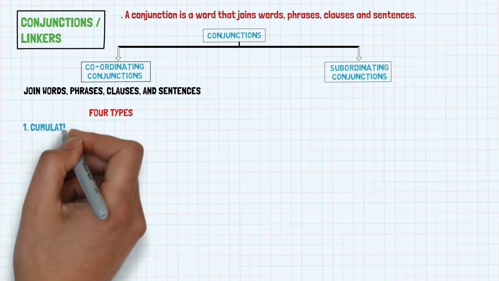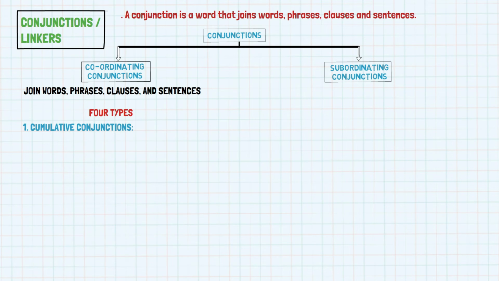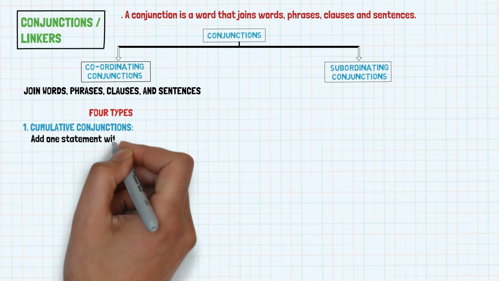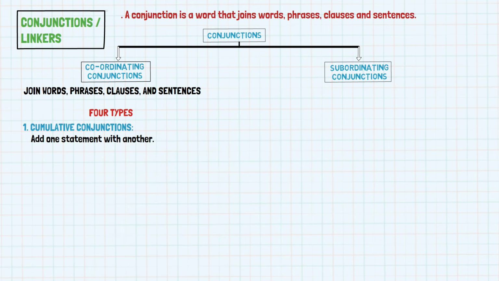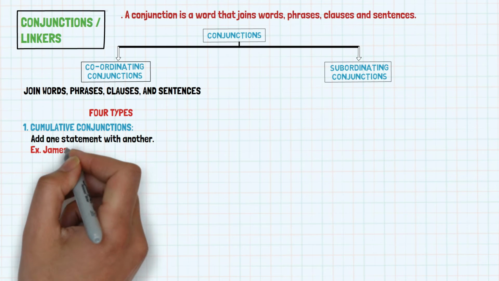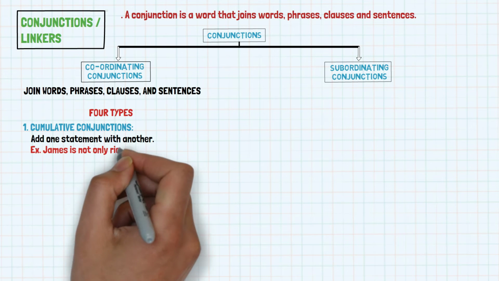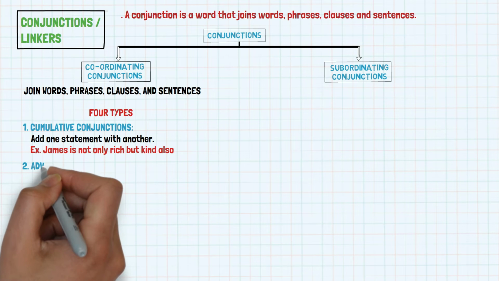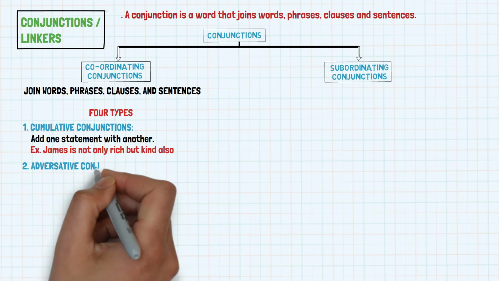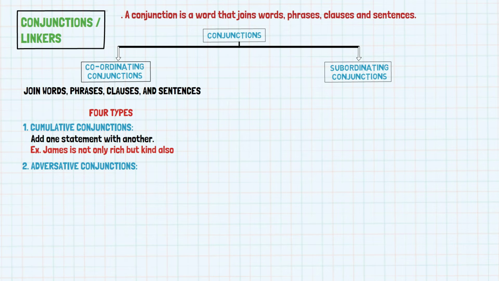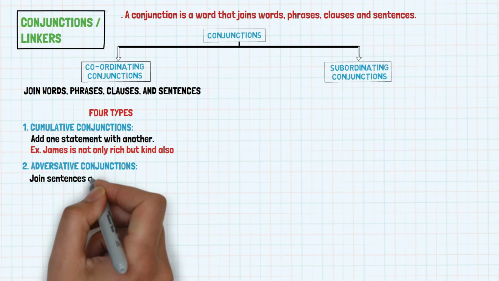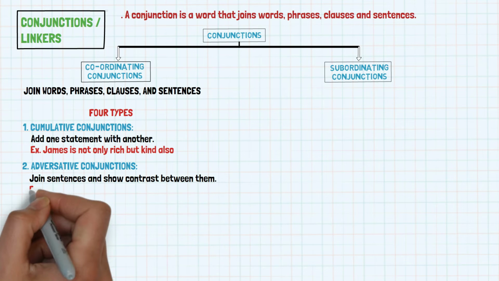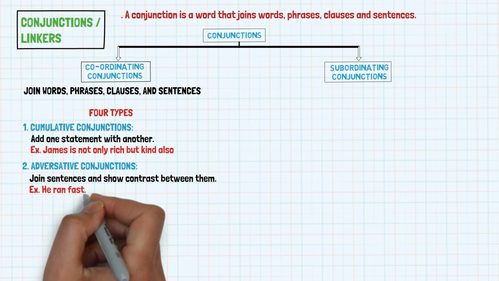1. Cumulative conjunctions. Cumulative conjunctions add one statement with another. For example, James is not only rich but kind also. 2. Adversative conjunctions. Adversative conjunctions join sentences and show contrast between them. For example, he ran fast, yet he missed the train.